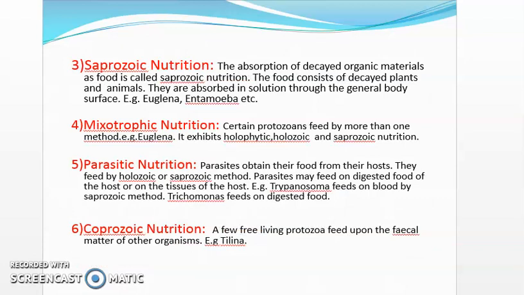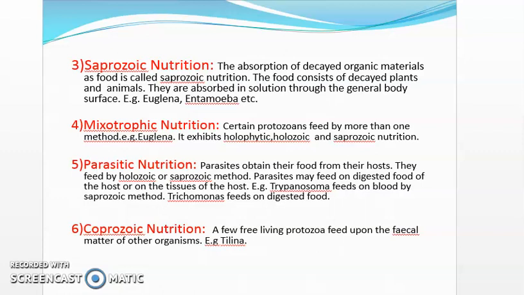Third type is saprozoic nutrition. In this type, there is absorption of decayed organic material as food. The food consists of decayed plants and animals. They are absorbed in solution through the general body surface. For example, Euglena, Entamoeba, etc.